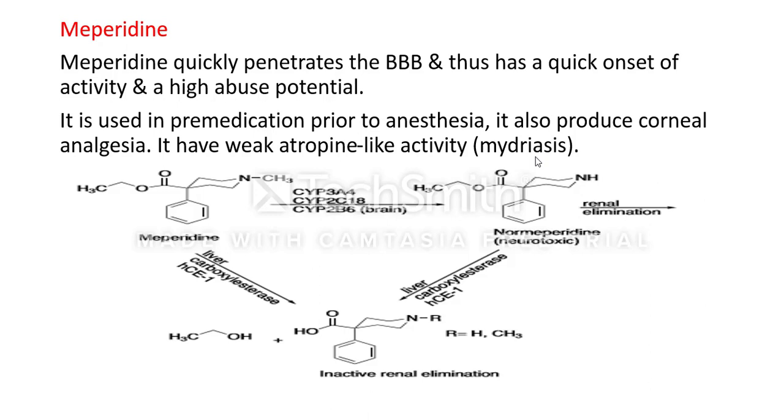Mydriasis means dilation of the pupils. Meperidine is available in tablet, liquid, and injection form.